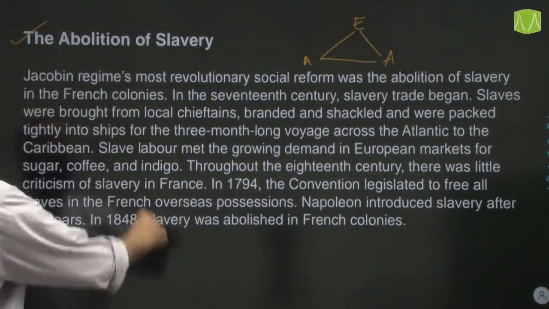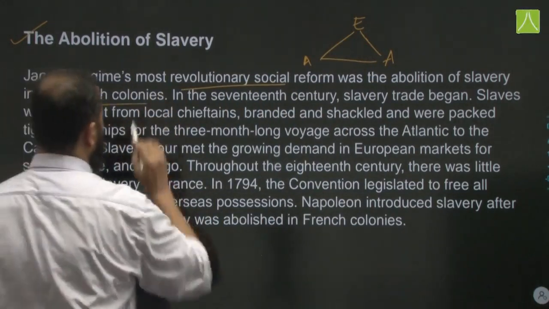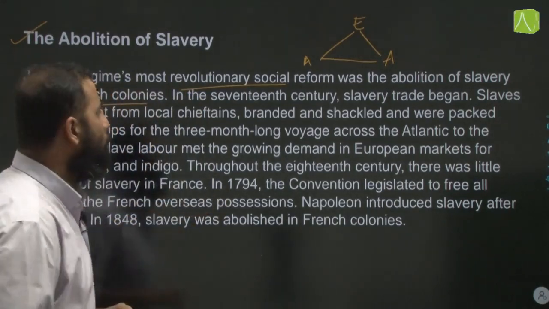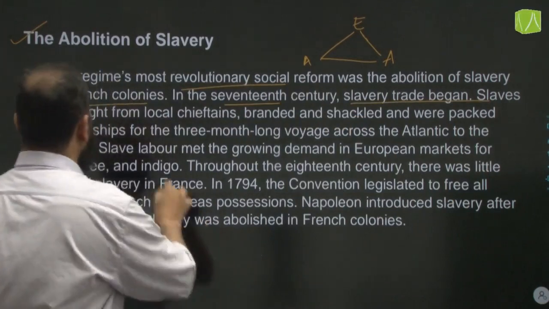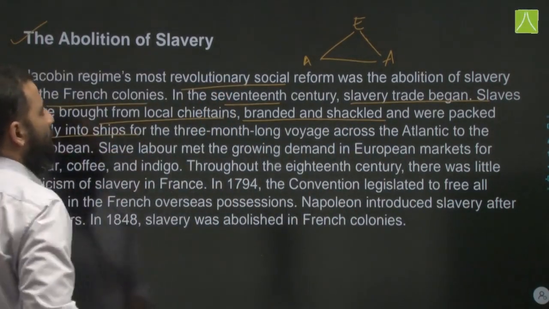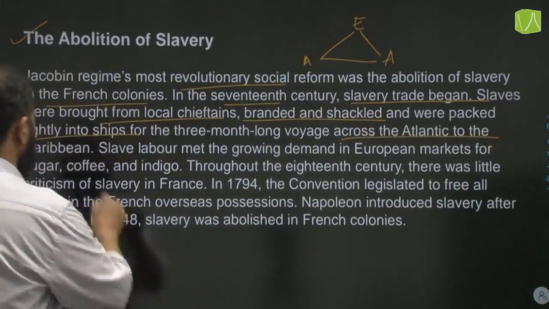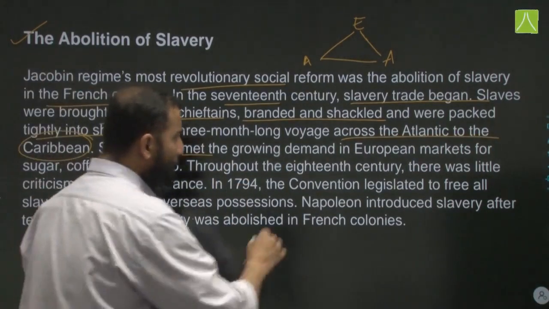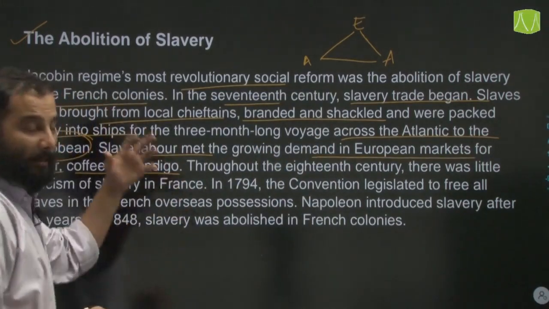The Jacobin regime's most revolutionary social reform was the abolition of slavery in French colonies in 1794, but after 10 years it was reintroduced by Napoleon. In the 17th century, the slave trade began. Slaves were brought from local chieftains, branded and shackled, and were packed tightly into ships for the 3-month-long voyage across the Atlantic to the Caribbean. Slave labor met the growing demand in European markets for sugar, coffee and indigo, which were being produced in these plantations.